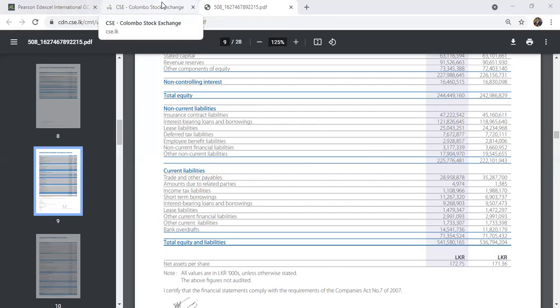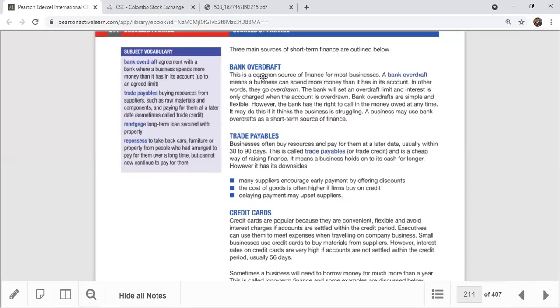I got a question from the chat: a student asking how much the bank overdraft interest is. Yes, it's a good question. Bank overdraft interest rates were about 28% last year, but in Sri Lanka this government took a decision to reduce it a little bit, and now I think it goes around 15% to 20%. That depends on bank to bank. You can negotiate it, but normally the interest rate is high.